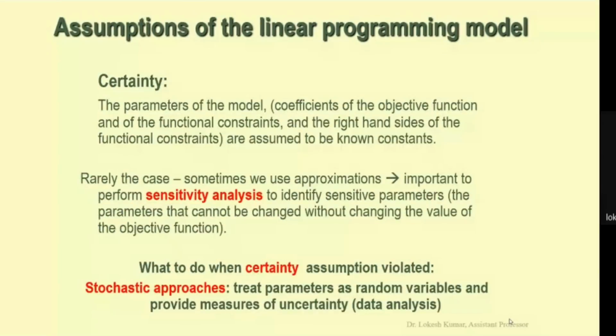Next is certainty. We have the model parameters, and the model parameters are the coefficients of the objective function as well as the coefficients of the functional constraints. These are certain. It means these have a crisp or constant value, and these are known.